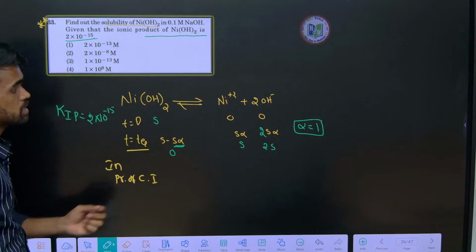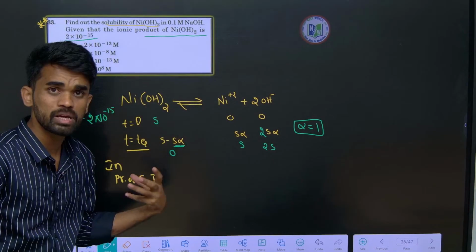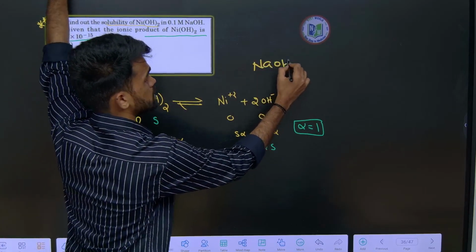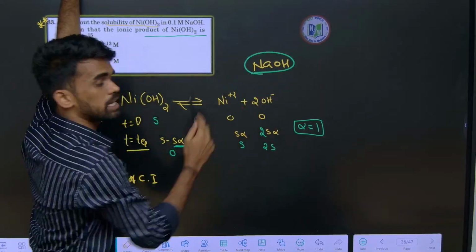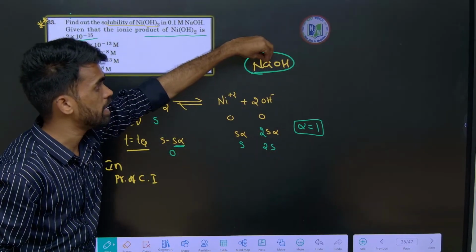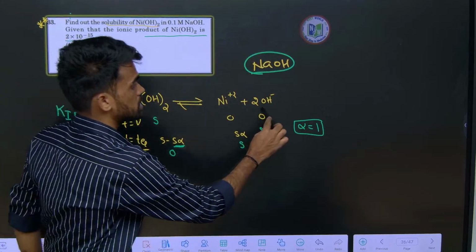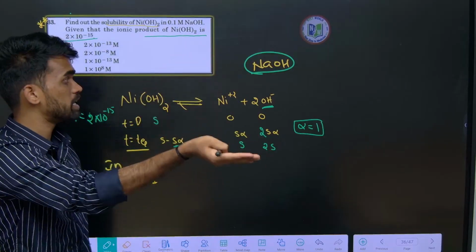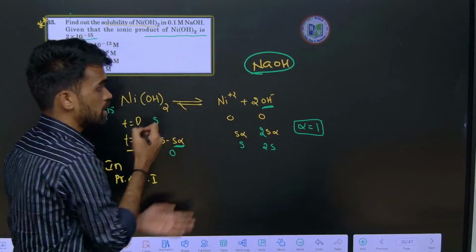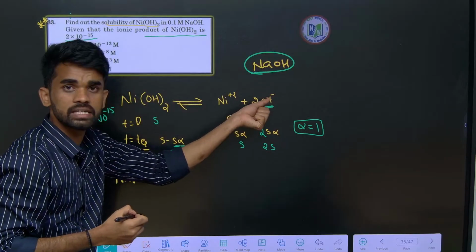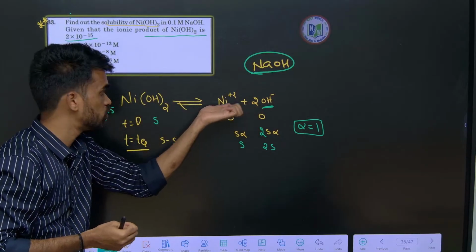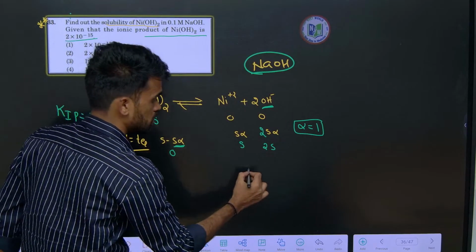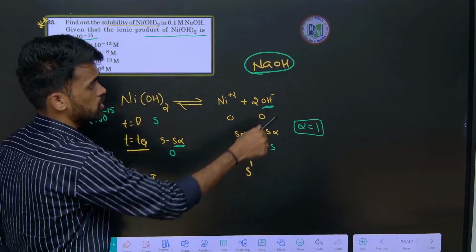What do we mean by presence of common ion? Here we are adding NaOH, and we know NaOH is a strong electrolyte. So when we add this NaOH to this equilibrium, the concentration of OH- ion will increase. If the concentration of OH- ions is increased, equilibrium will shift backward, to maintain equilibrium. Therefore solubility decreases.